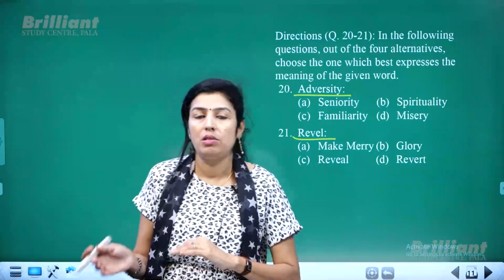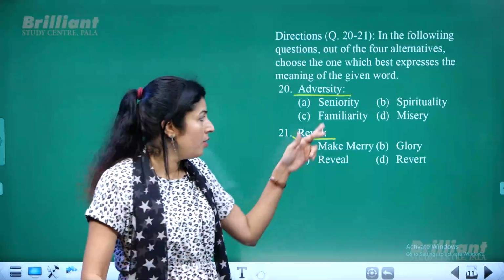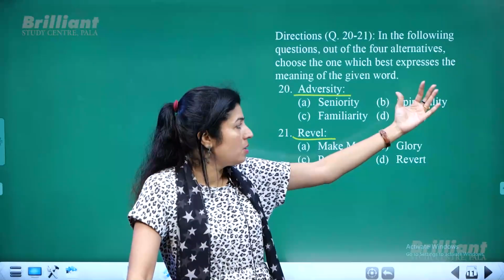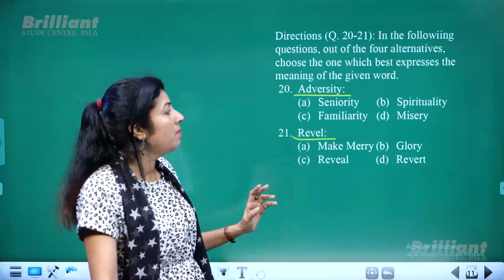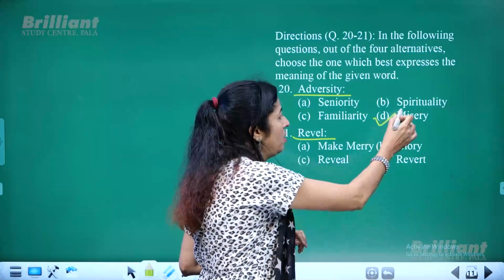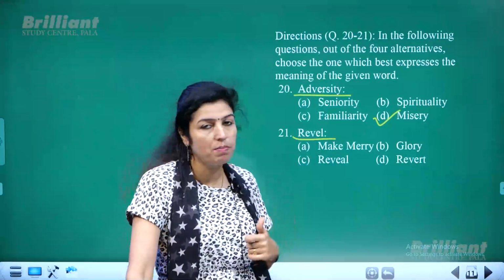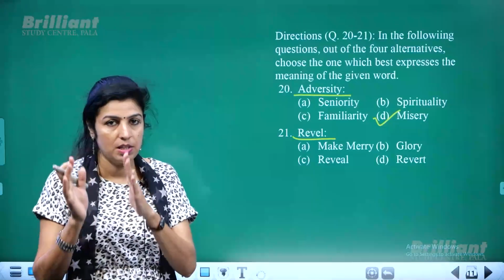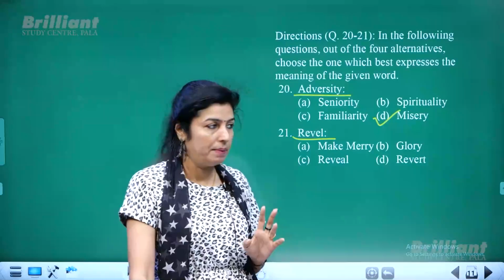Adversity means what? Troubles, misfortunes, miseries, etc. Not anything connected with your seniority or you being junior or senior. Spirituality, nothing to do with spiritual sense. Familiarity, but misery. Misery means trouble or problems, miseries. So adversity also means same thing. Adversity means problems, miseries, troubles, etc. The same thing, misery.